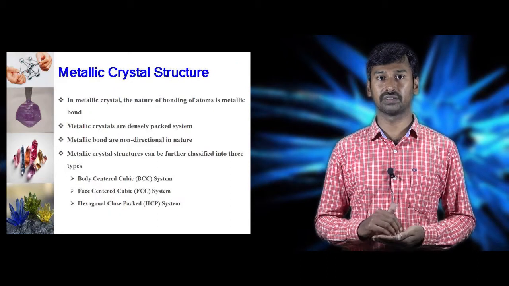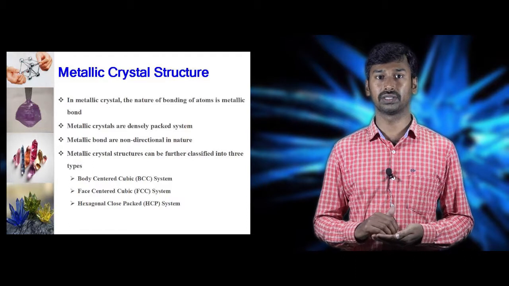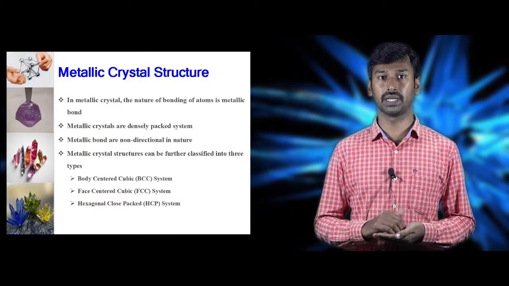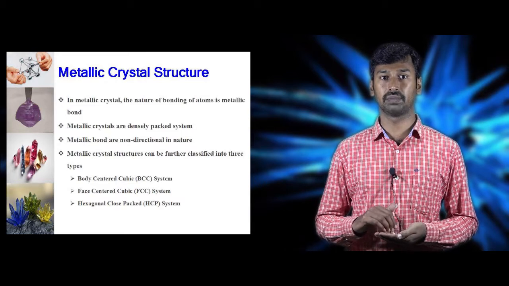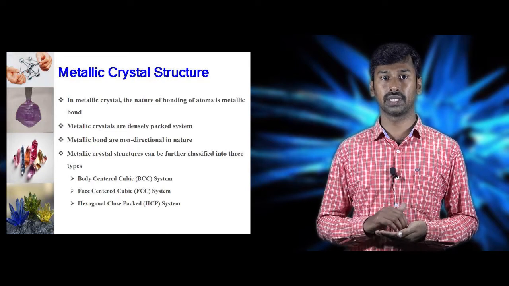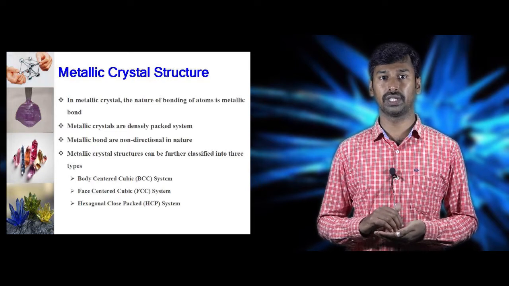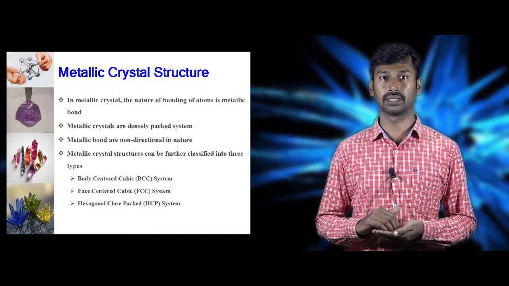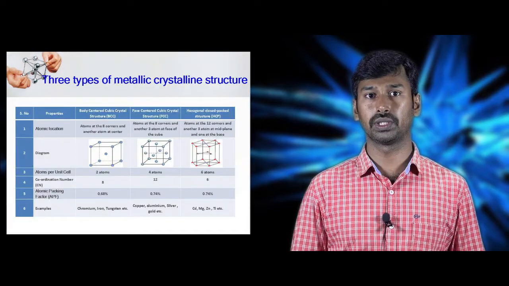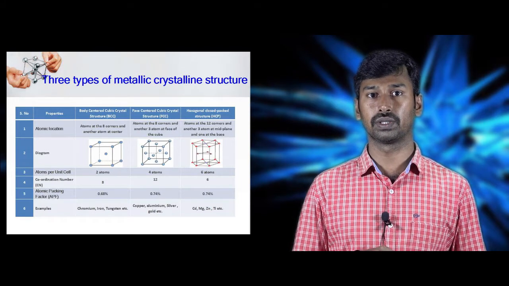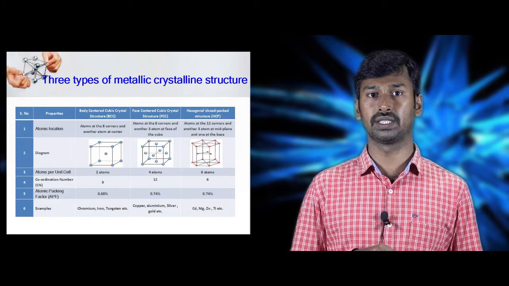The first classification of crystalline structure is metallic crystal structures. In metallic crystal structures, the bonding nature of atoms is metallic bond. It is a highly dense packing system. These metallic bonds are non-directional in nature. These metallic crystals can be further classified into three types: body centered cubic system BCC, face centered cubic system FCC, and hexagonal close packed HCP. Now we are going to see a comparative study of these three kinds of metallic crystal systems: BCC, FCC and HCP.